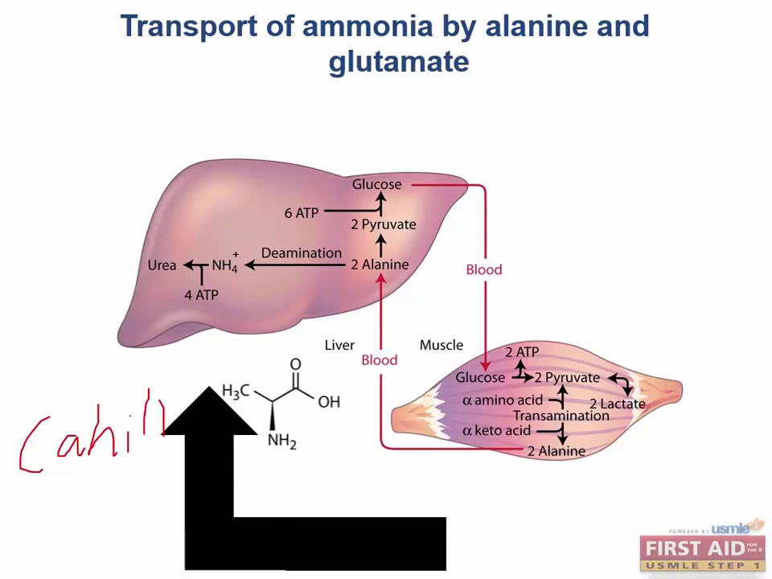Once in the liver, the previous reaction is reversed, and the amino group is transferred from alanine to another alpha-ketoglutarate to form glutamate. In the final step, the ammonium ion from glutamate enters the urea cycle and is used to make urea. This also allows glutamate to cycle back to form alpha-ketoglutarate.